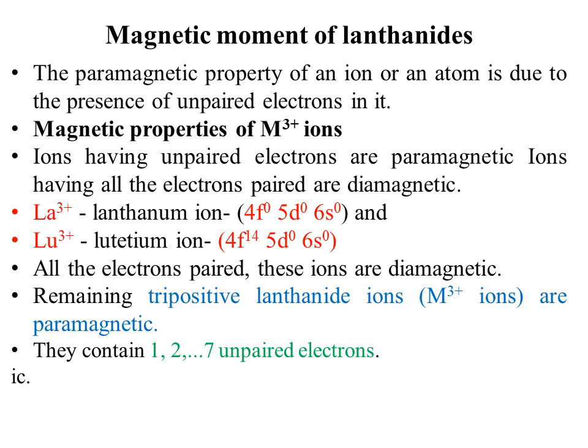It means these two ions in their +3 oxidation state will show diamagnetism due to absence of unpaired electrons. On the other hand, the remaining tripositive lanthanides are paramagnetic because they contain 1, 2, 3, 4, 5, 6 and 7 unpaired electrons. So from this slide we can conclude that lanthanum in +3 oxidation state and lutetium in +3 oxidation state are